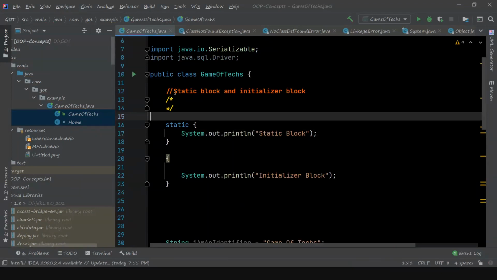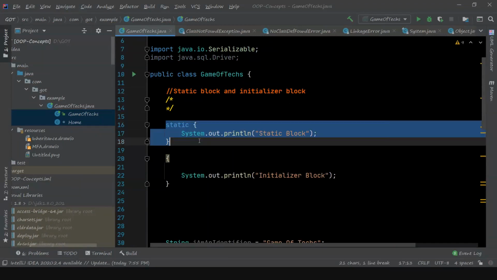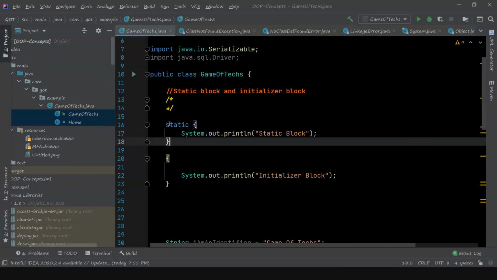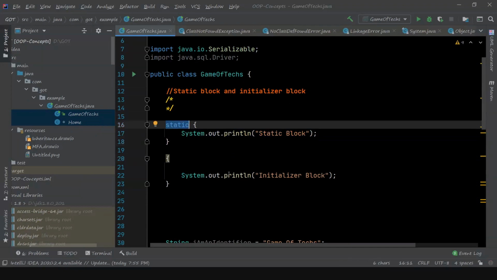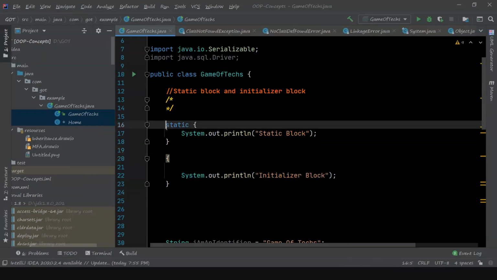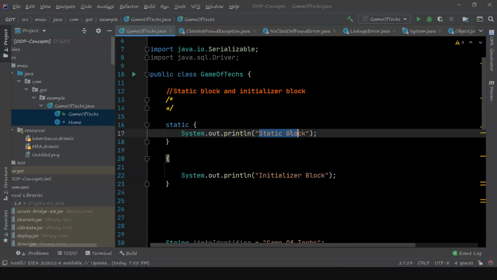So what is this static block and initializer block? You can see this is an example of a static block, where the block has the static keyword, and this is an example of an initializer block. A static block will be called once when the class is loaded to the system, loaded to the memory, and you can see when the class is loaded, immediately this print statement is printed to the console.